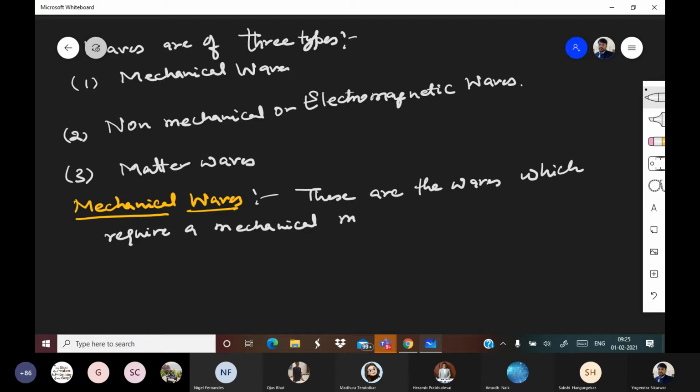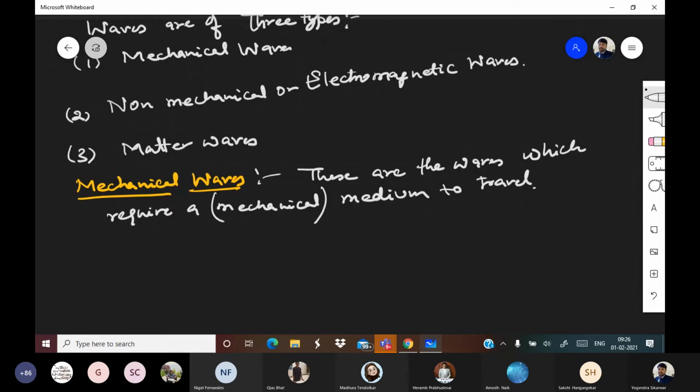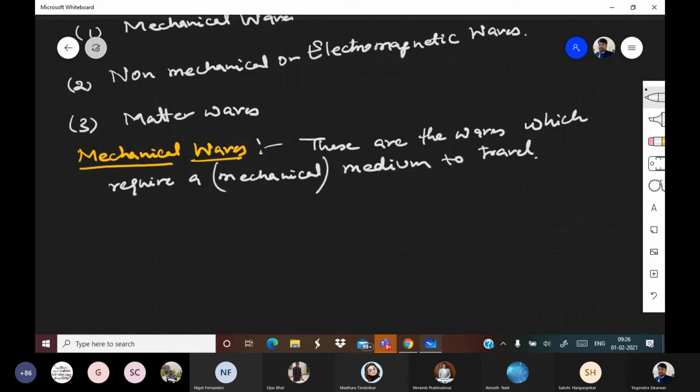You can hide the word mechanical also, because the medium is a mechanical medium. Basically, these types of waves can transfer only through a medium. If a medium is not there, these waves cannot transfer.